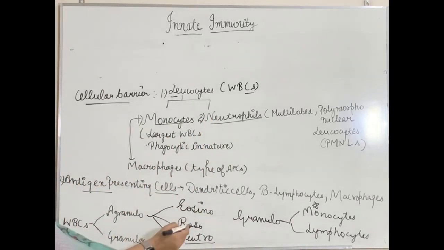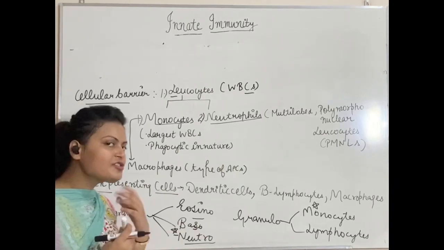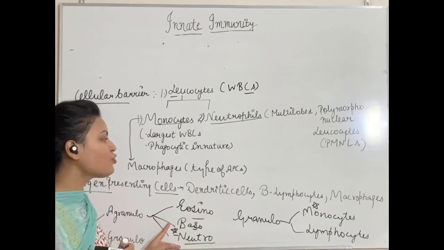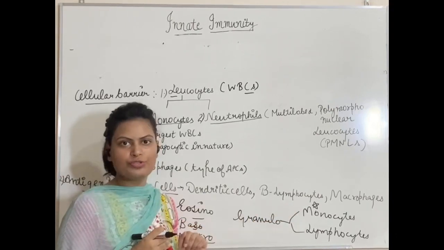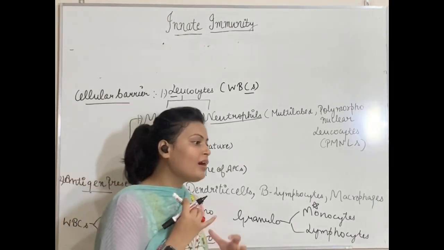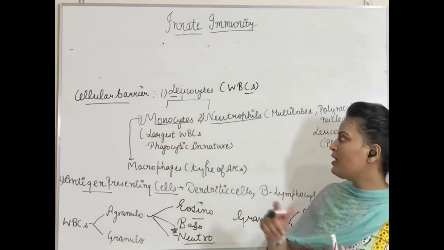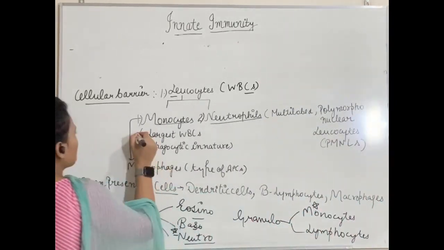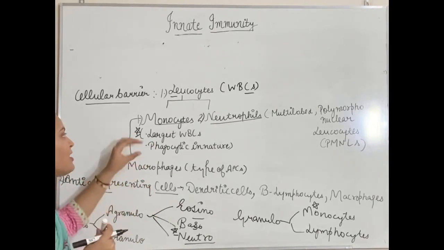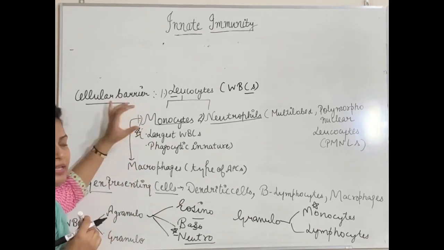And we cannot say that these eosinophils and basophils are not participating in innate immunity. Actually, they are participating, but not as much as the role played by neutrophils and monocytes. So first of all, we will talk about monocytes. Monocytes are the largest WBCs. Very important multiple choice question: which WBCs are largest? So your answer should be monocytes.